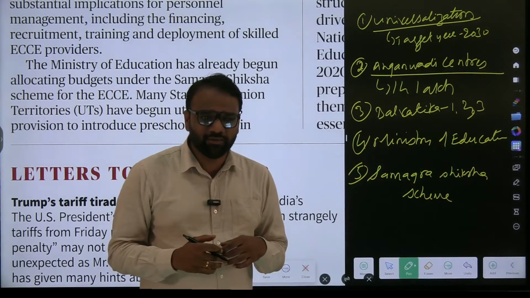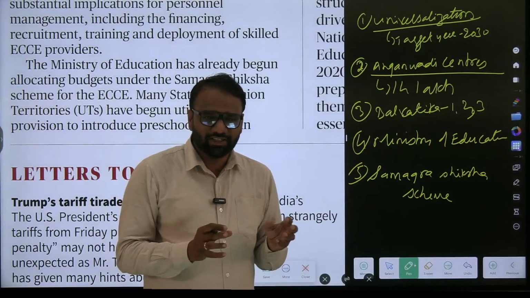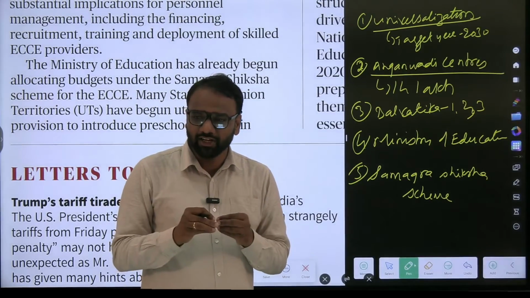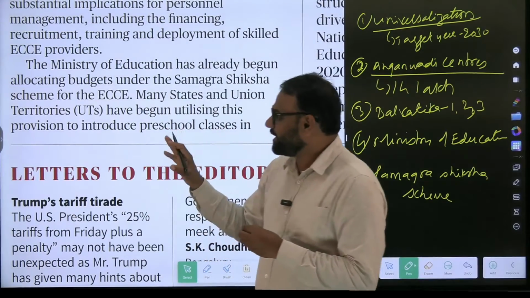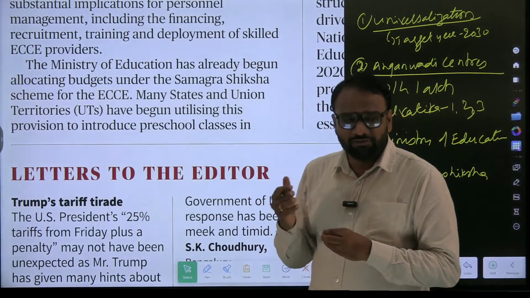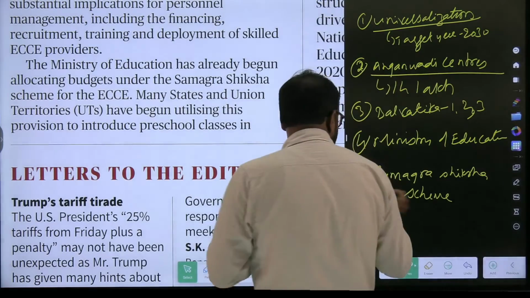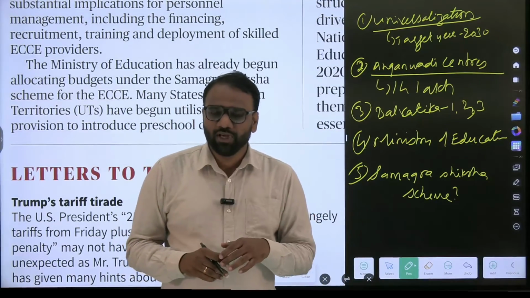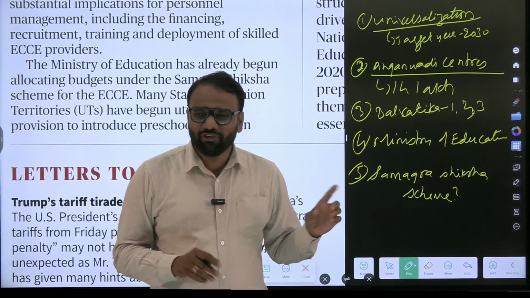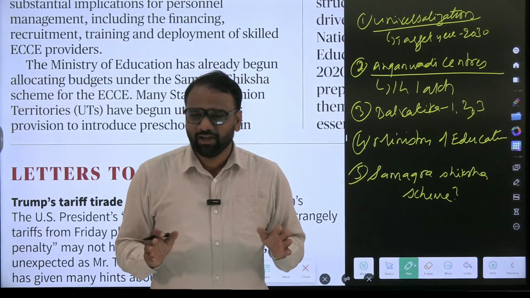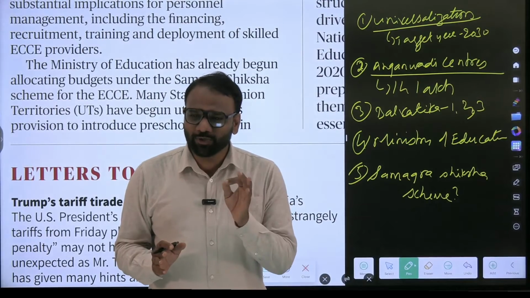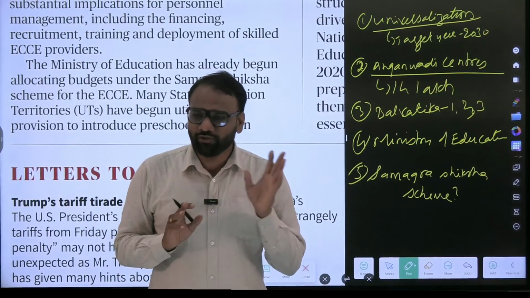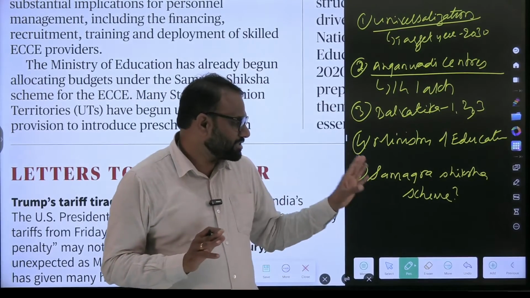What is Samagra Shiksha scheme? Here they are not mentioned. They have not mentioned the detailed features of Samagra Shiksha scheme. Just they have mentioned that under the Samagra Shiksha scheme, some funding will be provided for ECC. But when we are preparing for the examination, here we will place a question mark. What is Samagra Shiksha scheme? What does it do? So when we are preparing for the Samagra Shiksha scheme, we will not prepare information pages together. Hardly around 4 to 5 lines. What does it do? Which ministry implements it? It targets what kind of students? So around 3 to 4 lines of extra information we will be adding for Samagra Shiksha scheme.